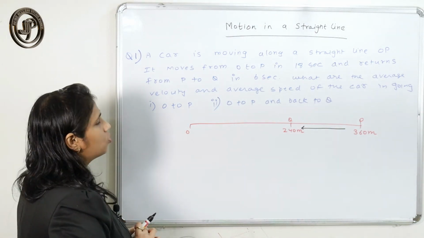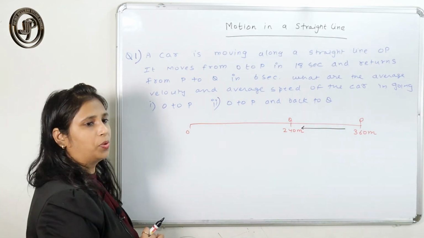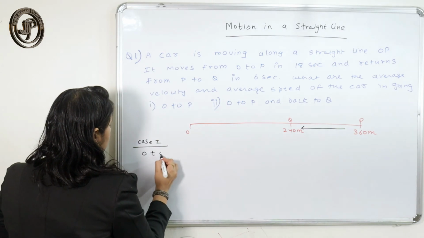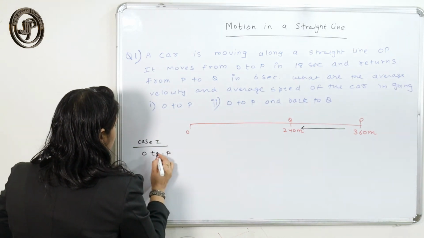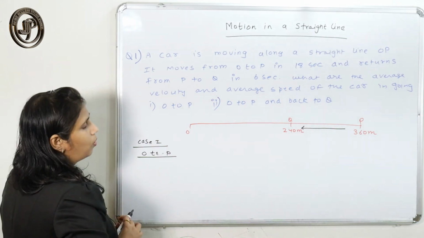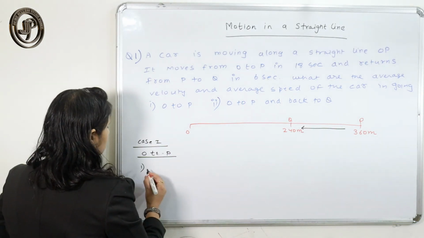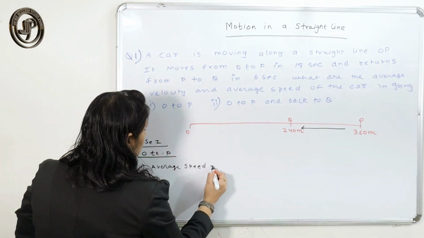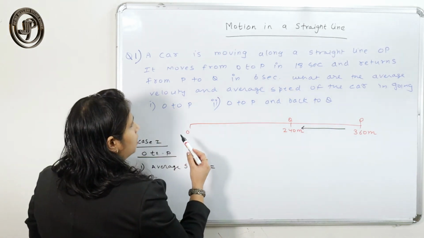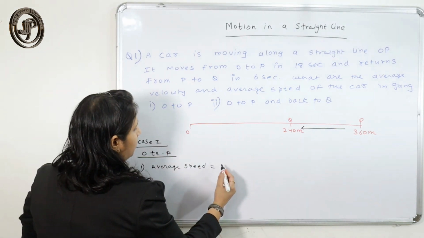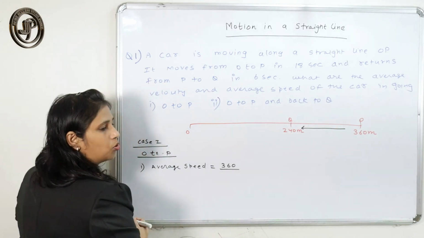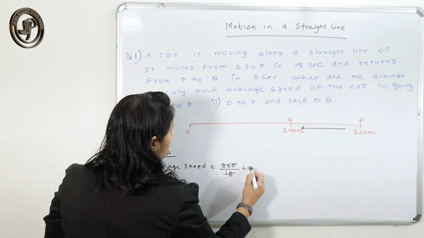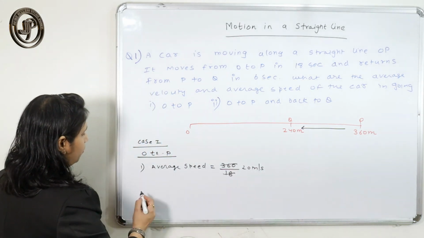What are the average velocity and average speed while going from O to P? So case 1. Case 1 is what? From O to P. When the car goes from O to P, we have to calculate average speed and average velocity. What is average speed? That is total distance by total time. So the total distance from O to P is 360, and the total time is 18 seconds. So this is 20 meter per second, that is the average speed.